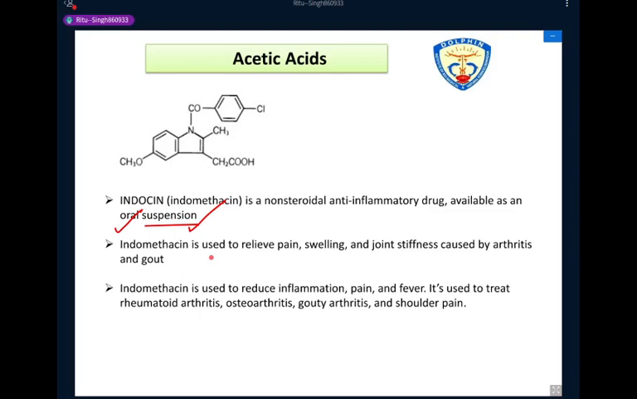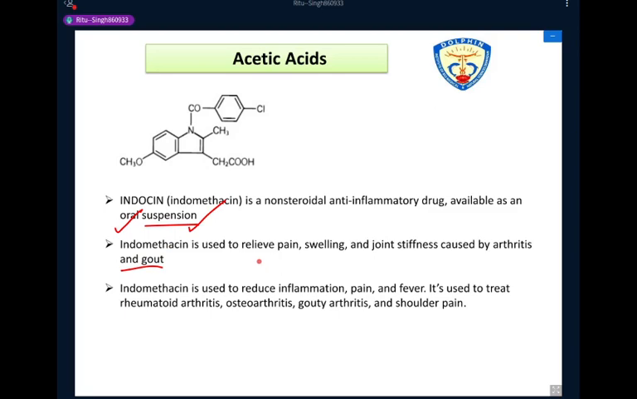Okay. Indomethacin is used to relieve pain, swelling, and joint stiffness caused by arthritis and gout. So in the case of arthritis and gout, when purine increases in large amounts, in this case the joints are stiff, because urate crystals are deposited in the joint areas, that's why the joints are stiff and maybe swelling at that area and inflammation may be caused. So indomethacin is used to relieve pain, swelling, and joint stiffness caused by arthritis and gout.